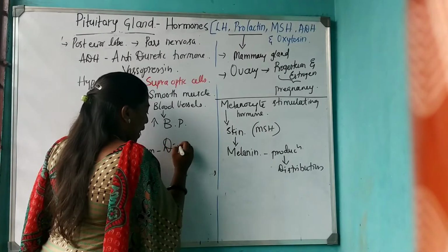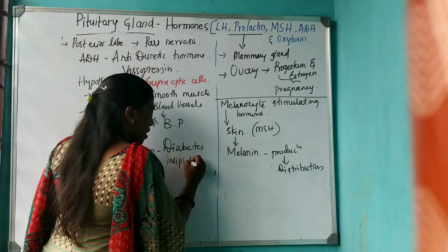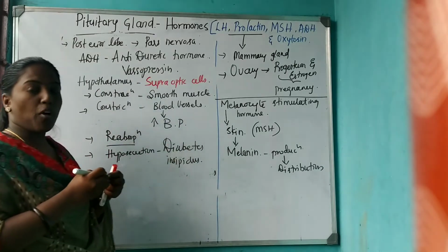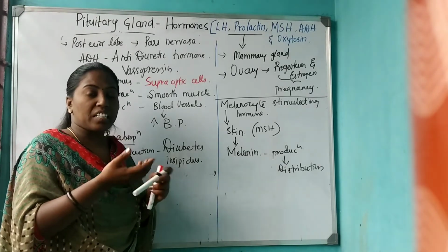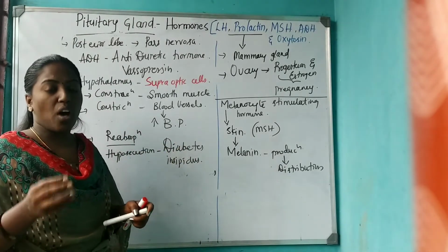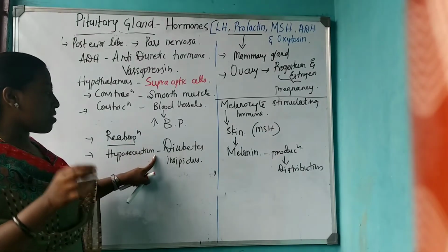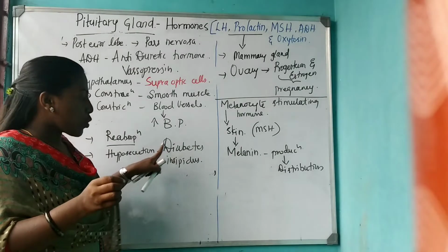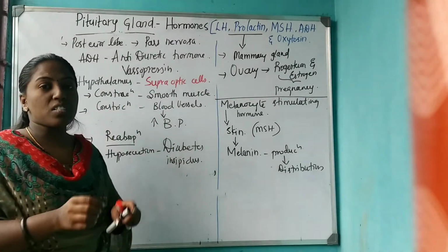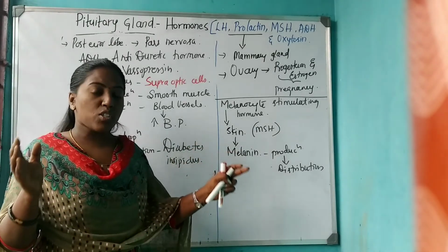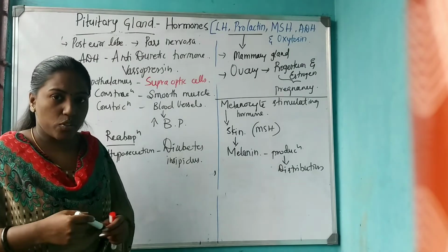When ADH is released in very small quantity, the person suffers from diabetes insipidus, and the major symptom is that the person will excrete a large amount of urine, which is very dilute in nature.